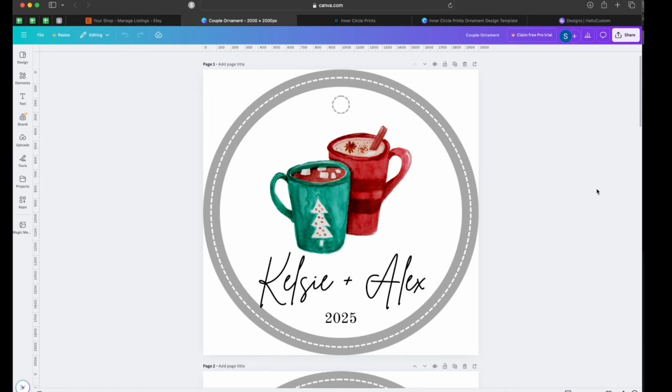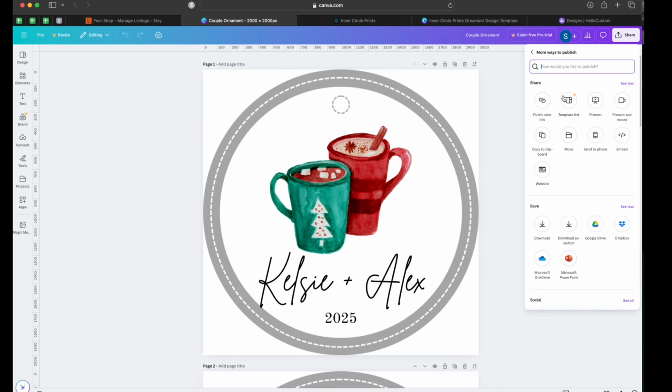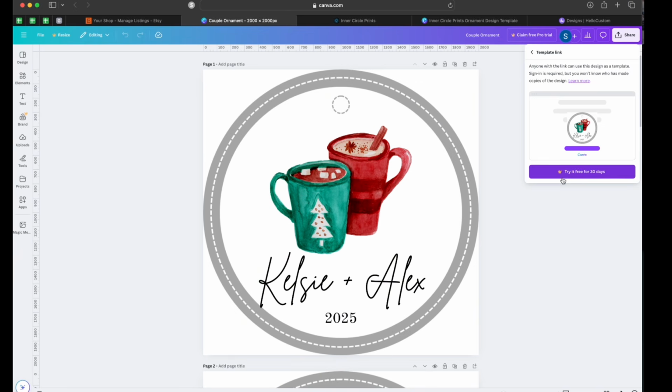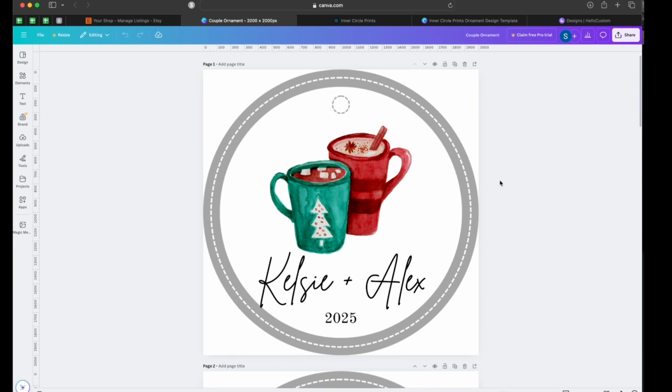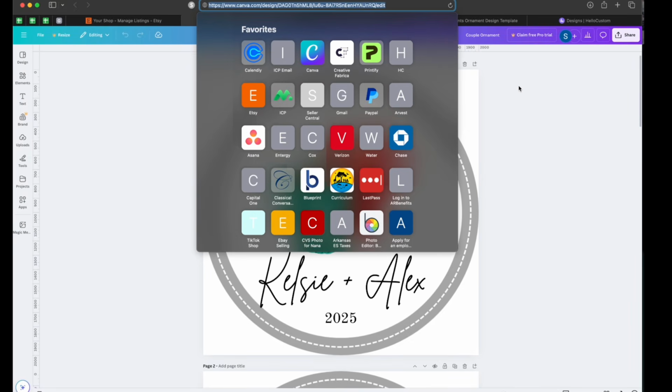Let's say that you work with VAs and you want to make sure that your original is protected. Either make a copy or you can go to Share, See All, Template link, and then if you have Canva Pro, you'll be able to copy that here and paste that. So whenever the VA opens it, it makes a copy of the original artwork and it becomes a template. That's an option, but this URL will work perfectly.